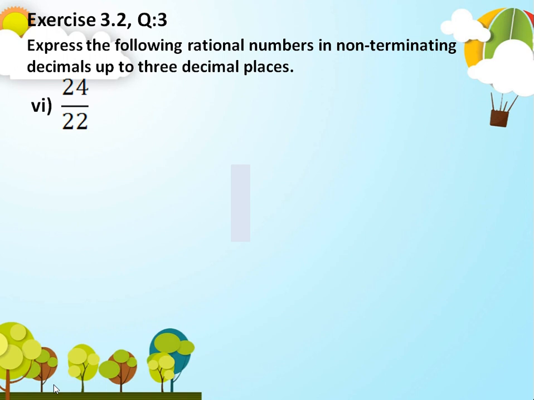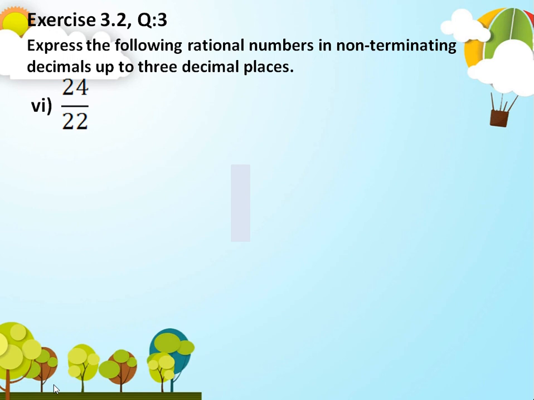Let us do another question. Exercise 3.2, question number 3, part number 6. I have to express the following rational number in non-terminating decimals up to 3 decimal places. Up to 3 decimal places means that I will need 3 digits after the decimal point in the decimal part.